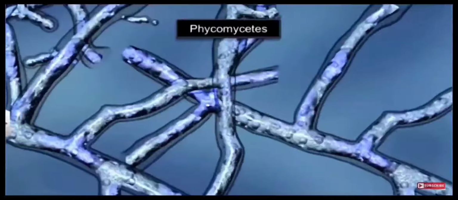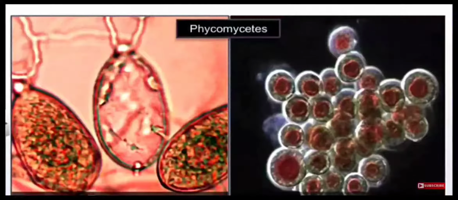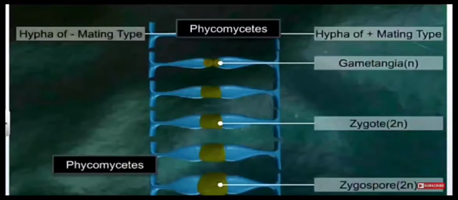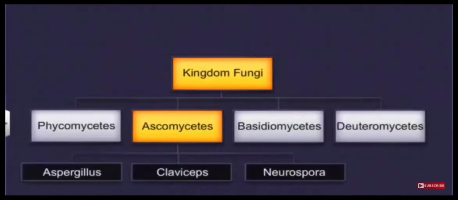These Phycomycetes have got aseptate hyphae and they reproduce asexually by zoospores, whereas sexually they produce the oospores. And in sexual reproduction, you can see Phycomycetes ultimately produce the zygospores. So this is a sexual reproduction between positive and negative hyphae.